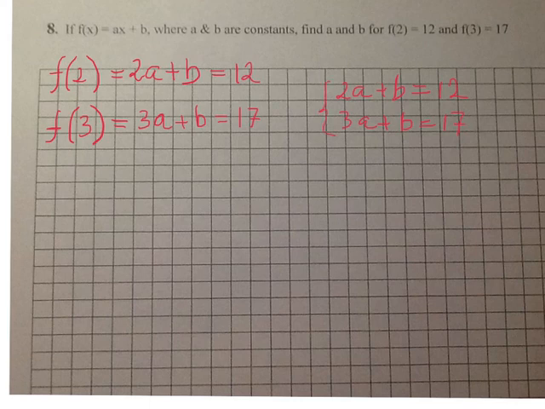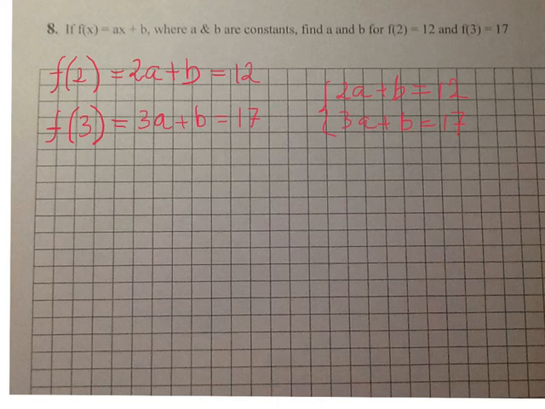I've got simultaneous equations, and you can use any method to solve them. You can use a calculator, you can use the method of elimination, or the method of substitution. Here, because the b's are the same, it's easier to use the elimination method.